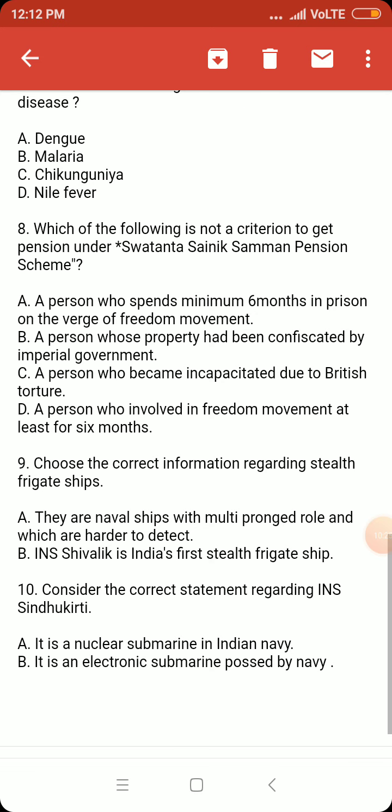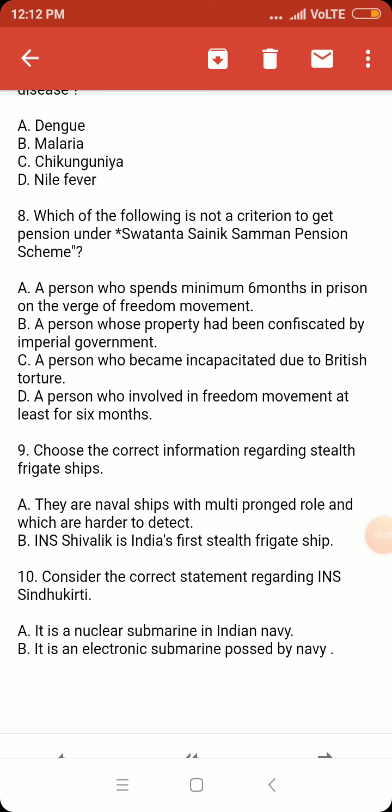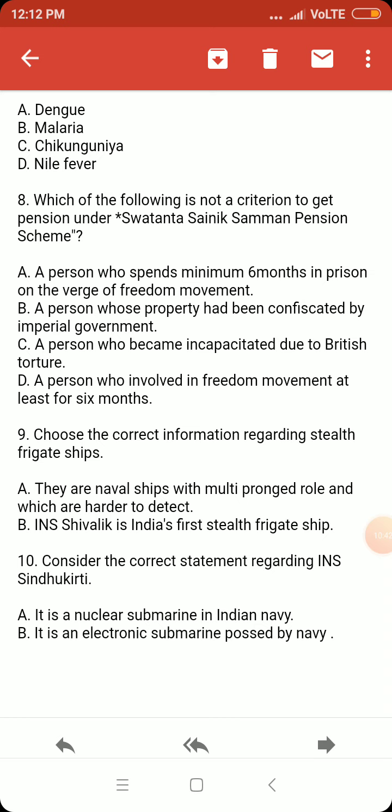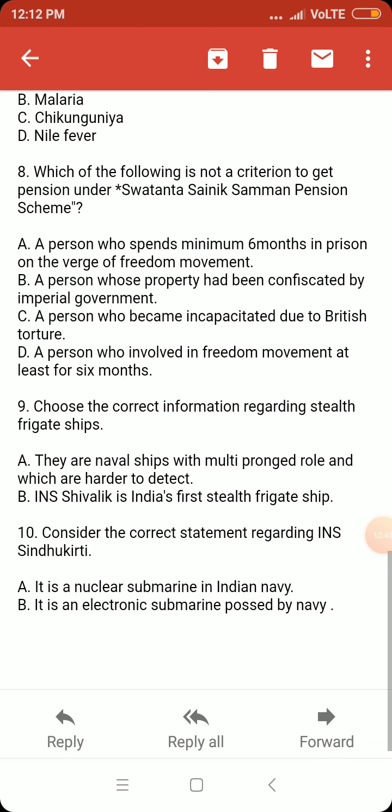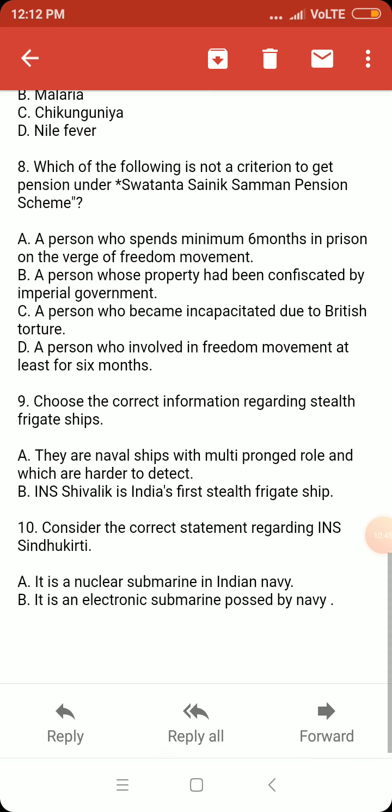Question number 8. Which of the following is not a criterion to get a pension under the Swatantra Sainik Samman pension scheme? This is a pension scheme whose beneficiaries are freedom fighters. So what are some of the criteria? Option A: A person who spends a minimum of 6 months in prison during the freedom movement.